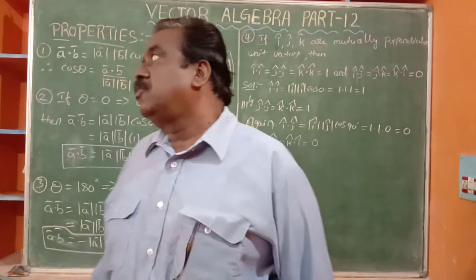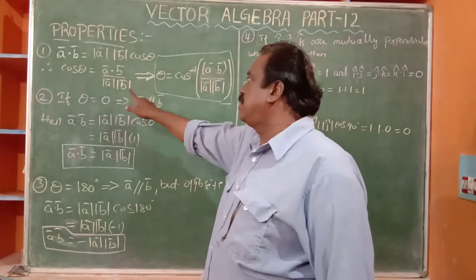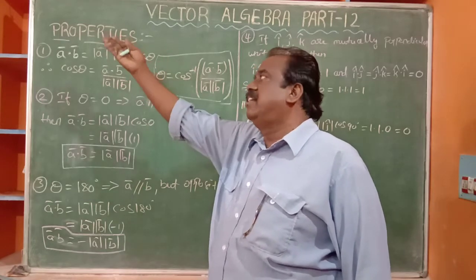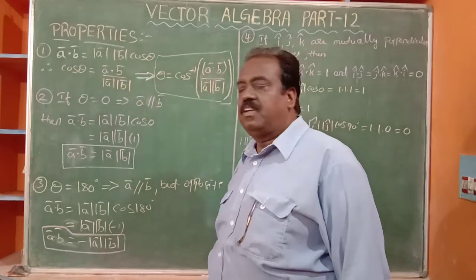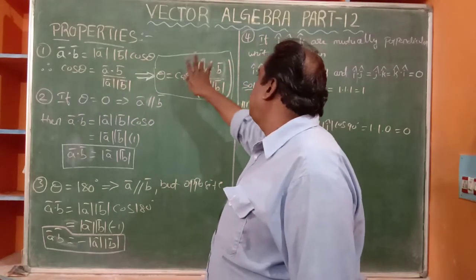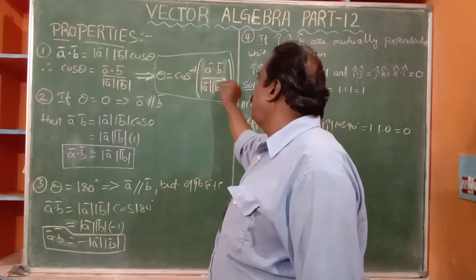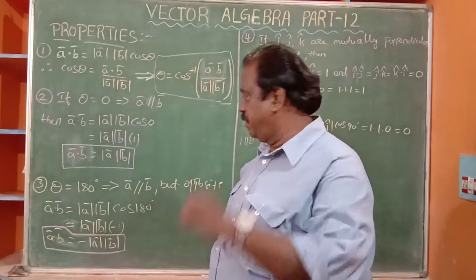Cos theta is A bar dot B bar by modulus of A bar modulus of B bar, because multiplication goes to the other side as division. Then theta is the cos inverse, so we can easily find it.